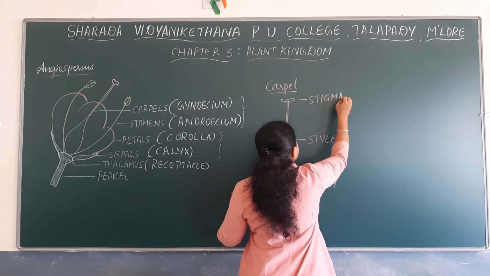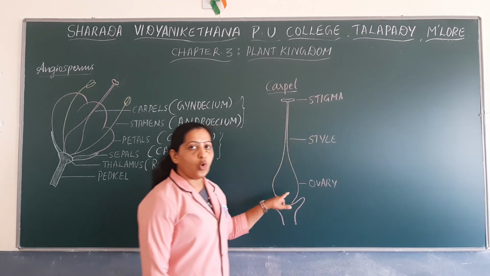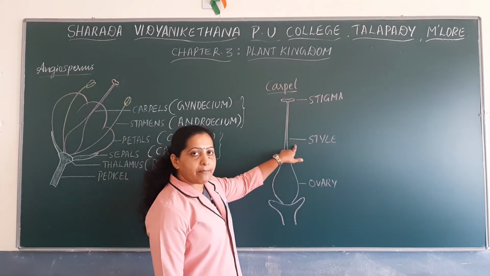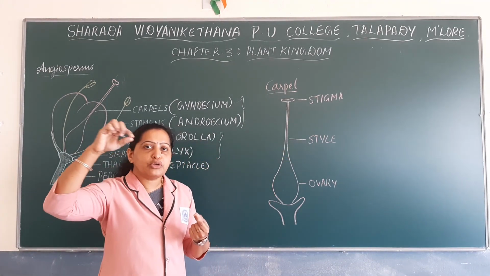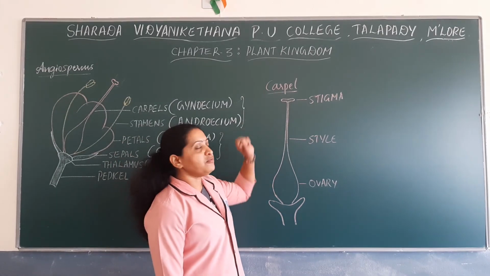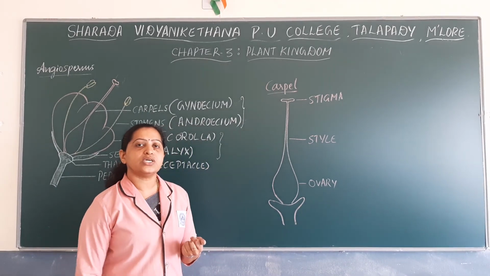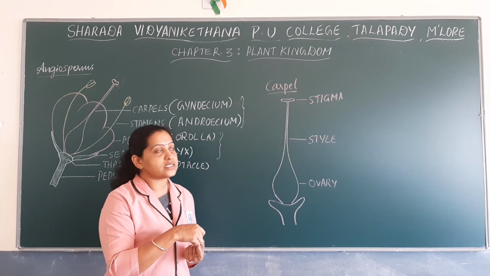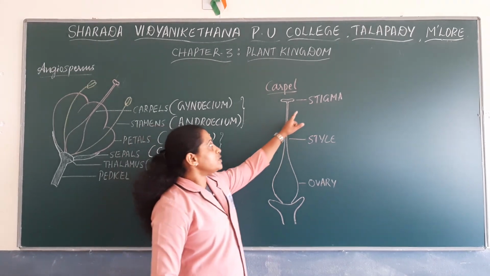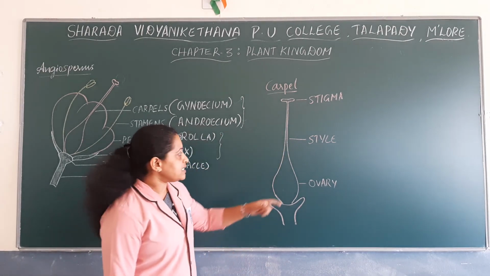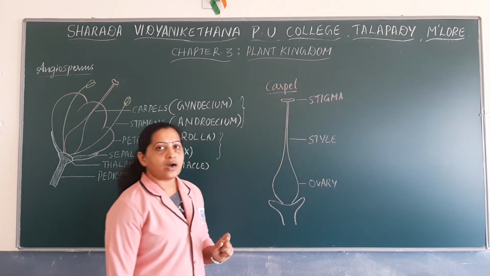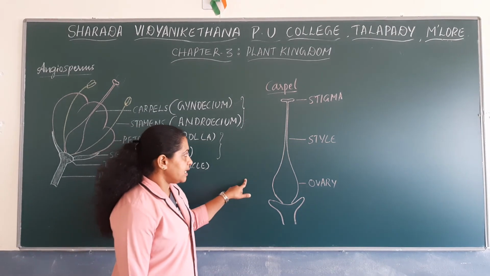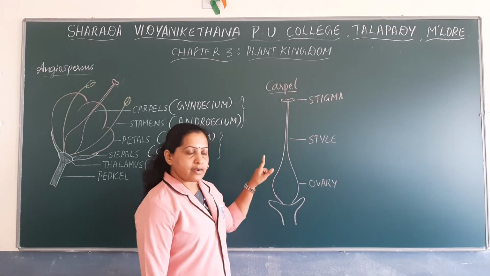known as stigma. Ovary is the basal swollen part, and above the ovary there is a long slender tubular structure known as style. The tip of the style has a flattened structure which forms a landing platform for the pollen grains to get deposited, and that structure is known as stigma. So these are the 3 distinct parts of a carpel, which we also call a pistil.